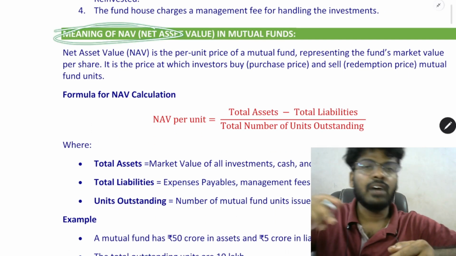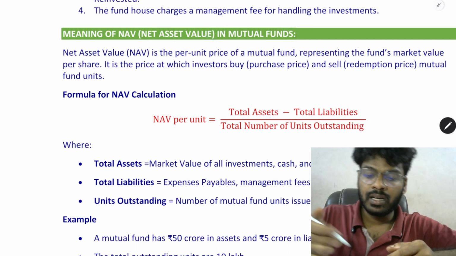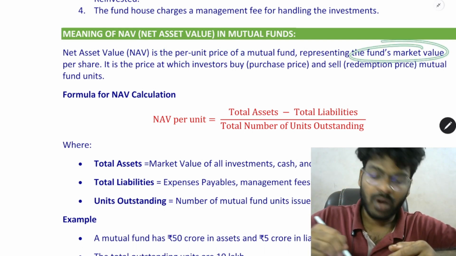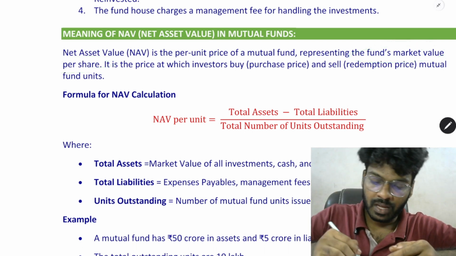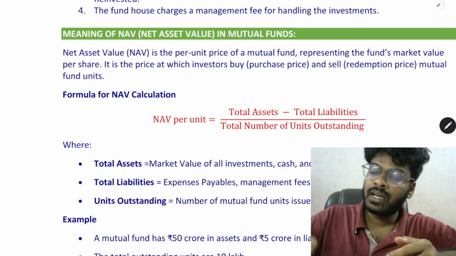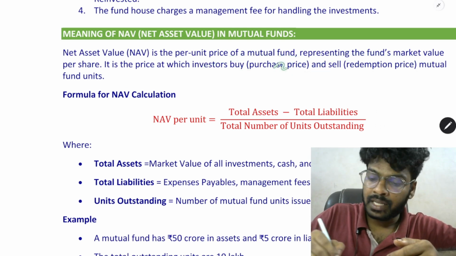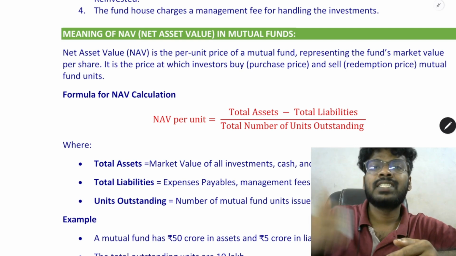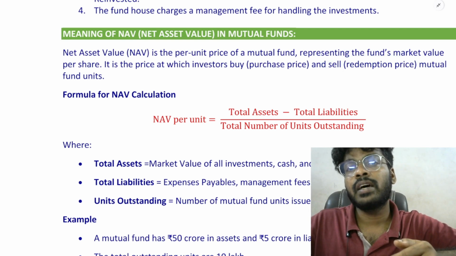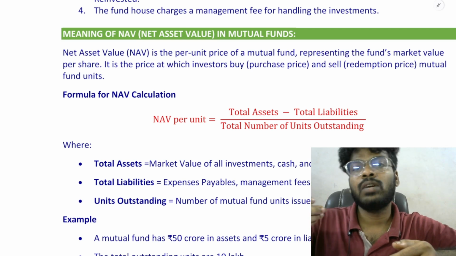Next, the meaning of NAV, that is net asset value in mutual fund. The net asset value is the price per unit of the mutual fund. It represents the market value of the mutual fund, which will be used by the investor to purchase and sell the mutual fund. In case of buy, the purchase price will be the NAV with some entry load and exit load. In case of sale, NAV will be used as the redemption price with some dividend equalization amount and exit load.